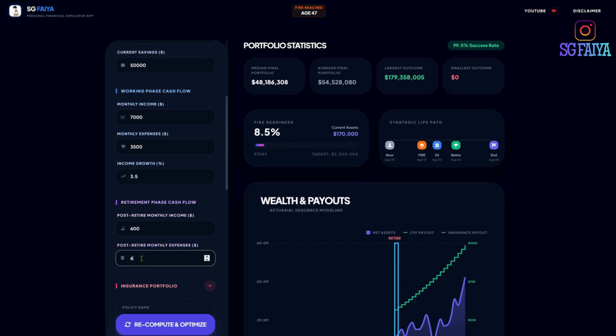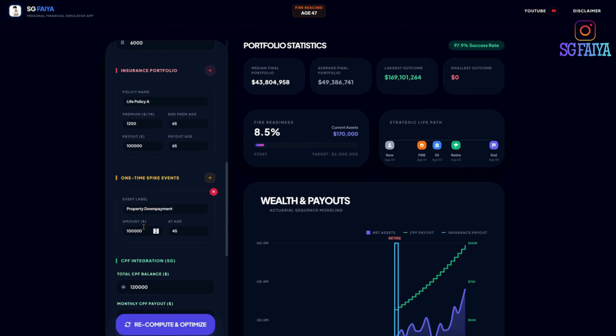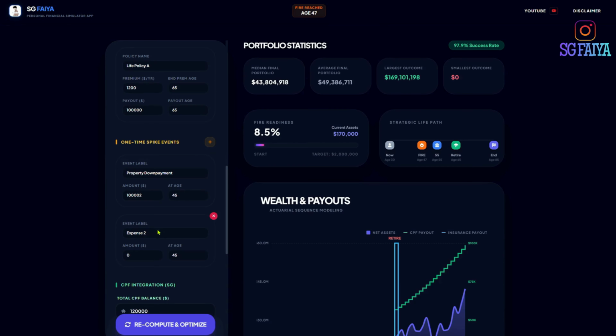I also included events for spike costs, where you can model major life events like property purchase, wedding, or sabbatical by setting a specific age and a spike amount that the simulation will deduct as a one-time capital hit.